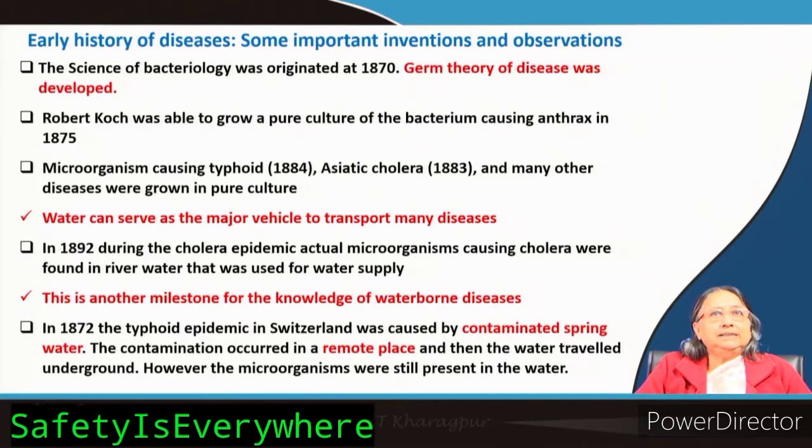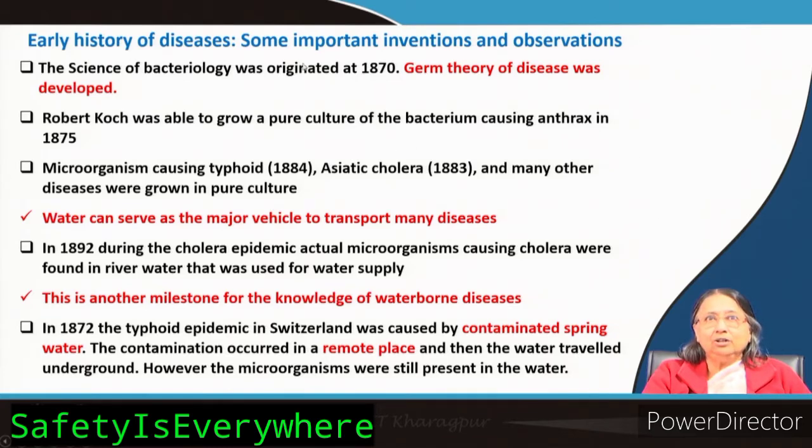Now, early history of disease control, some important inventions and observations. Now we know we can use chlorine, we can use ozone, we can use other things to kill the bacteria, the science is developed, but at that time people did not know this. That is why I collected some important observations.